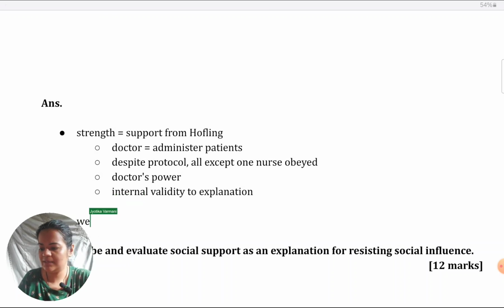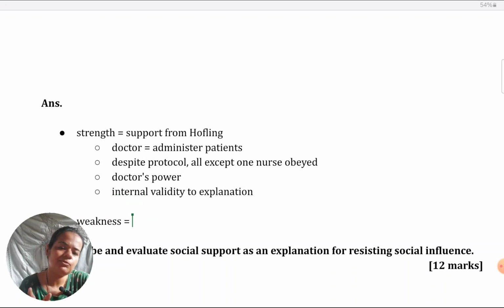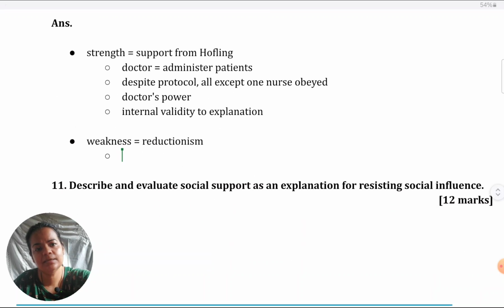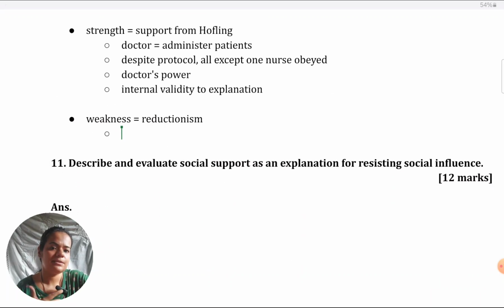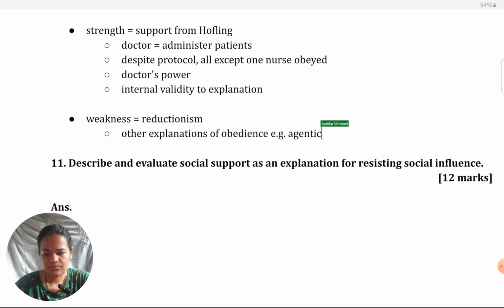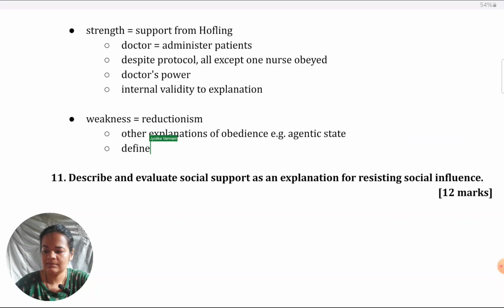Then there's also this weakness about the explanation. The simplest one I'm going to take here is reductionism. There are many other possible explanations for obedience. In your syllabus, they have given agentic state mainly, but there's also the authoritarian personality suggested by Adorno. So if you want, you could give that. Right now, I'm taking agentic state. So in the PEEL format, my point is that this is a reductionist explanation, which is a weakness. Elaboration is there are other explanations of obedience, such as agentic state. Then, of course, I will define agentic state.